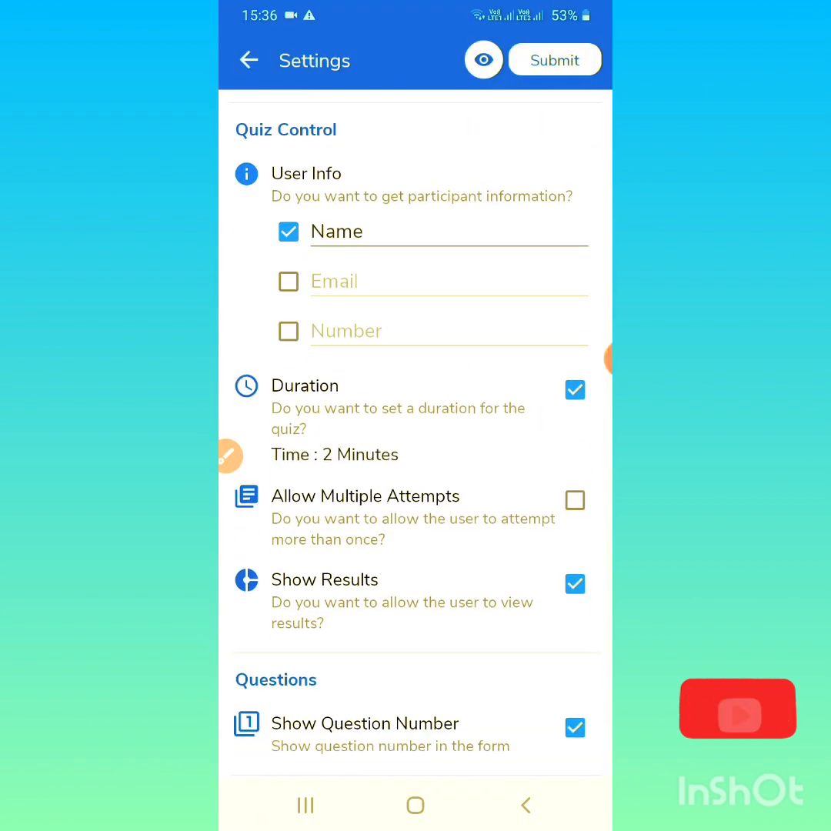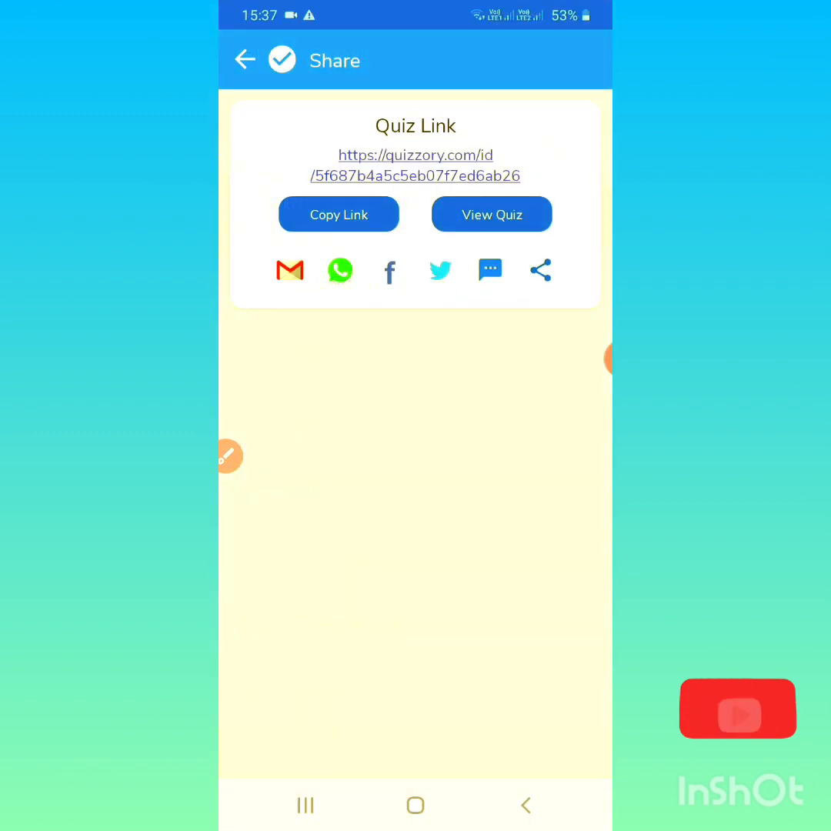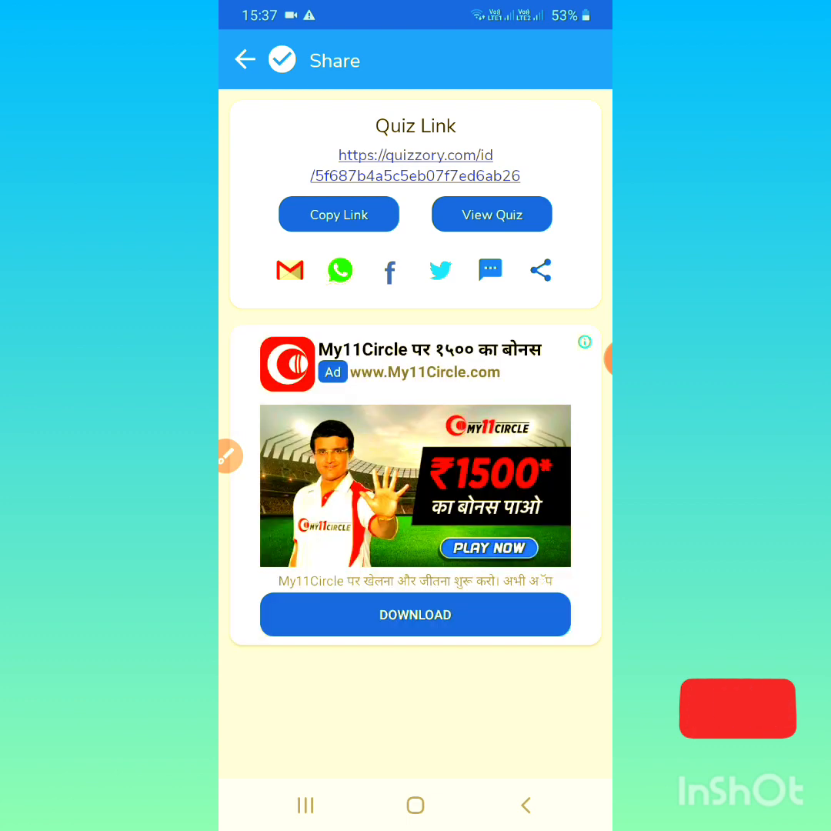Then show result. If you want to see the result also, it will automatically be saved in your mobile. Show question number: if you want to show the question number in series form, then you have to select this also. After that you have to submit it. Then you can share it on Twitter or somewhere else. I hope you like this app for children, and it will be really helpful.